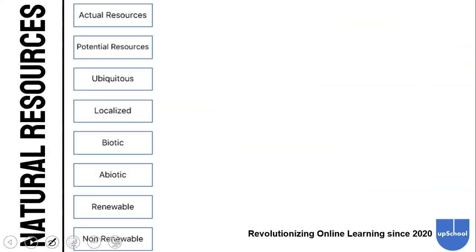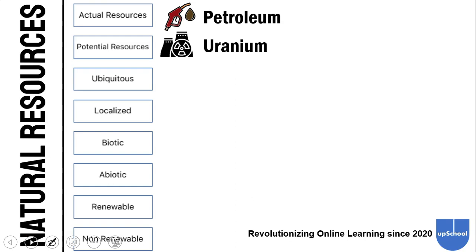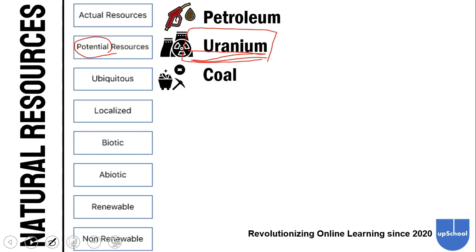So now let's look into examples of each of these different resources. An example of actual resources is petroleum. An example of potential resources is uranium, obviously because for potential resources, the quantity is unknown, and uranium's quantity is unknown, and uranium can be used in the future. An example of ubiquitous resources is coal, because coal is found on Earth. An example of localized resources is air, because localized resources can be found anywhere, such as air.